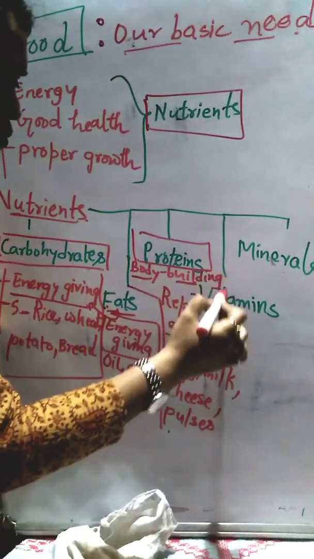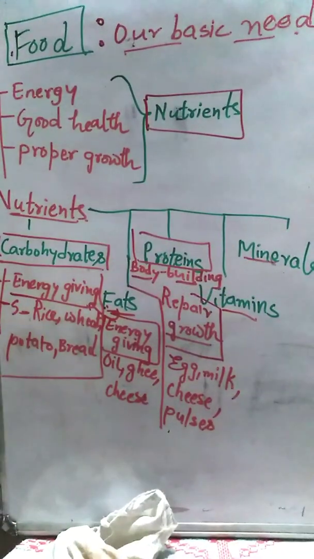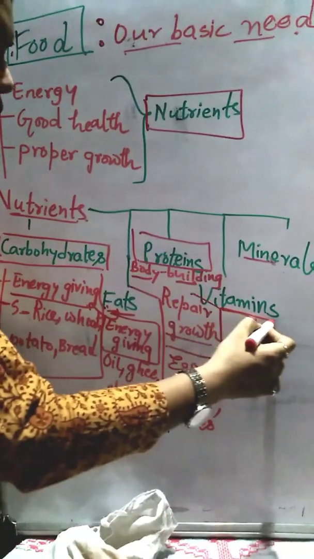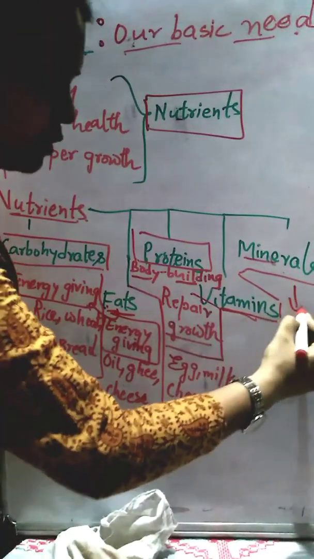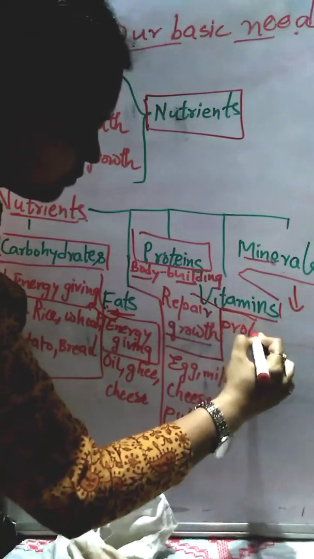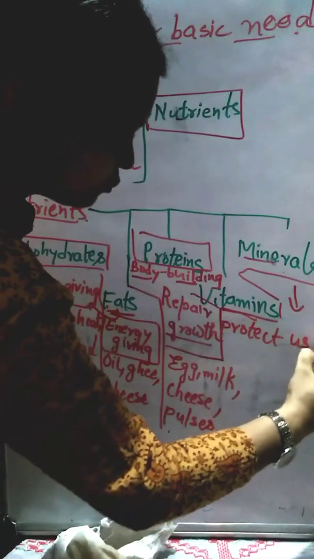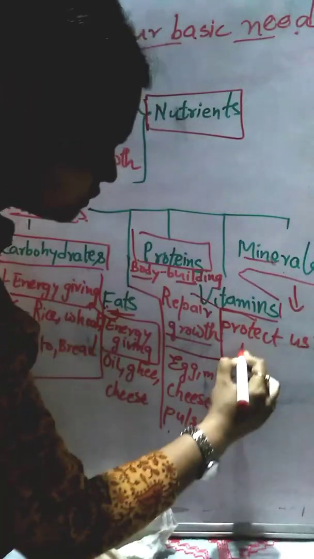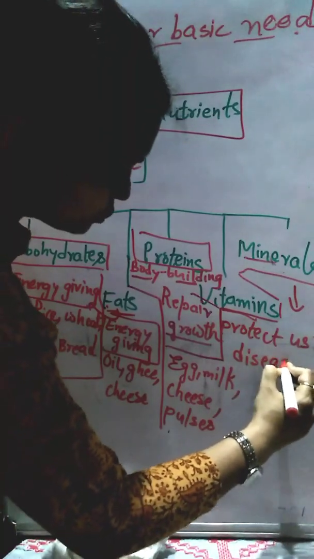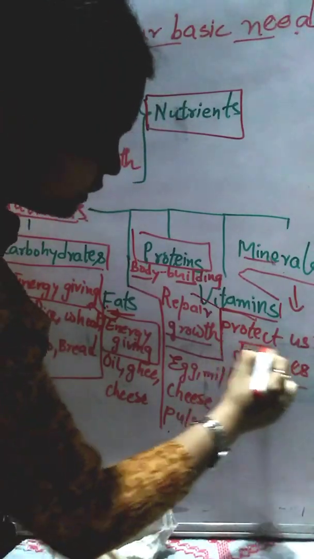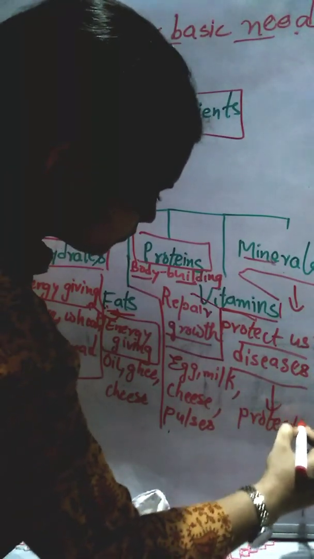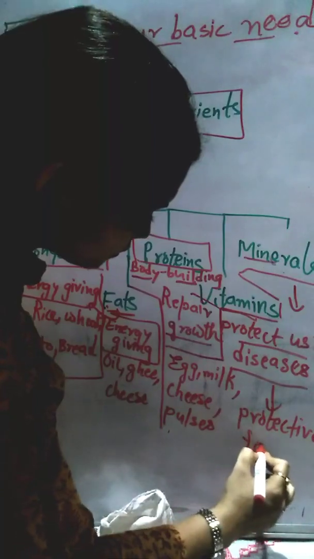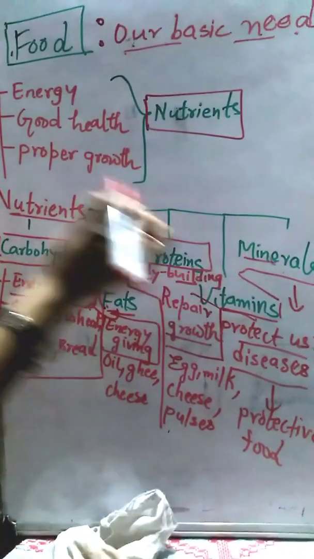Okay. Now next come the vitamins and minerals. So let's talk about vitamins and minerals. Okay. So vitamins and minerals help us to protect from diseases. So they are known as protective food, because they protect us from diseases.